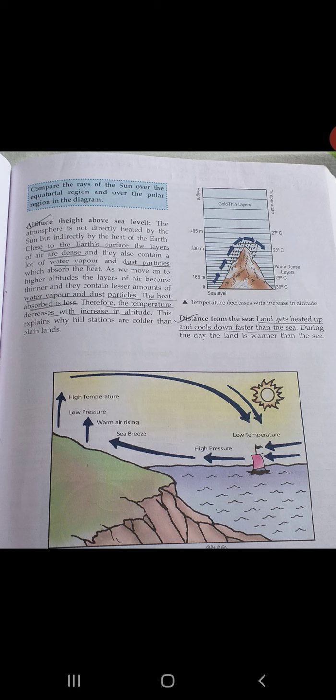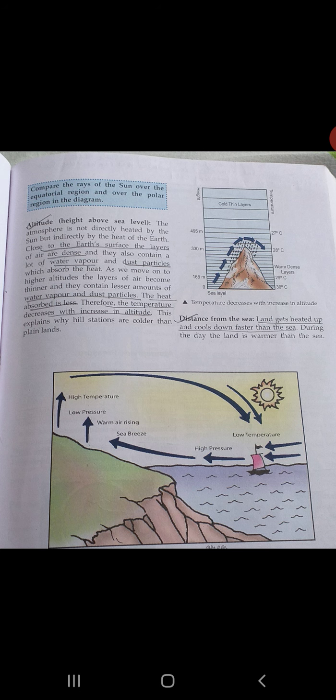The sea takes time to heat up, and it also takes time to cool. So what happens during the day? The land is warmer than the sea. As you know, the land gets heated up faster, and the sea takes time to heat up, which means during the daytime the land is warmer than the sea.